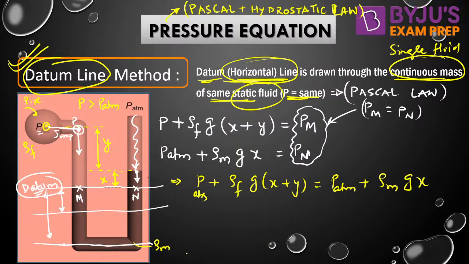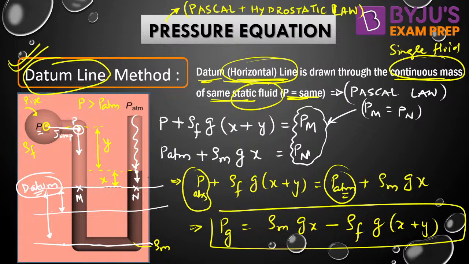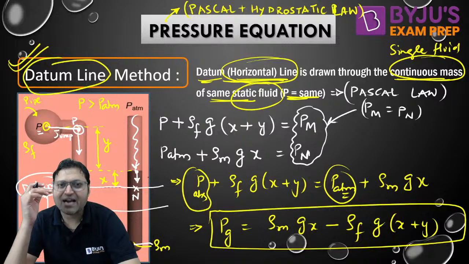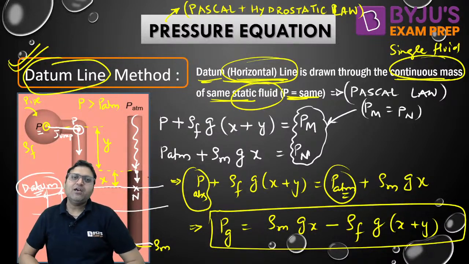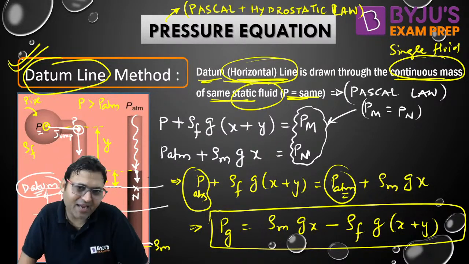And this will give you the absolute. Why? Because P ATM is taken into consideration. Absolute minus atmosphere is equal to gauge pressure will be equal to rho mgx minus rho f into G into X plus Y. Same expression but with a different approach. Same expression we will be getting for P, but it is slightly different approach. We are not jumping here, but we are identifying the points again which are having the same pressure, and we are drawing a horizontal line passing through those points and calling it a datum line.